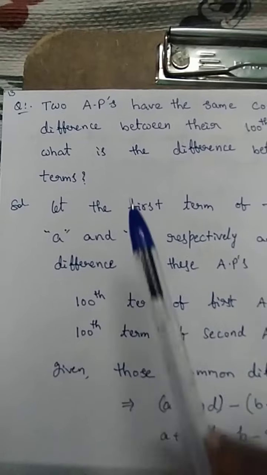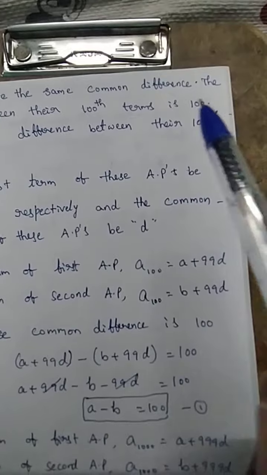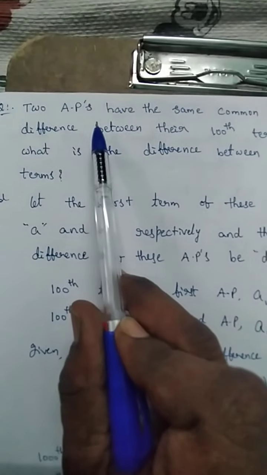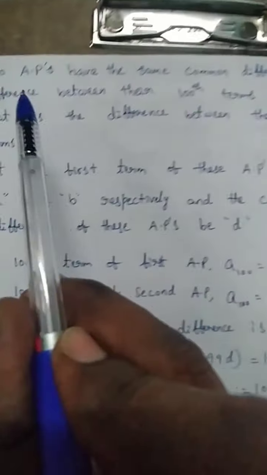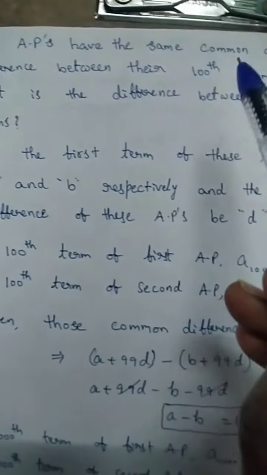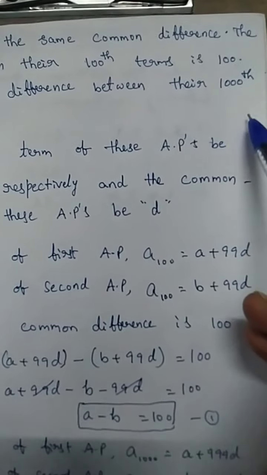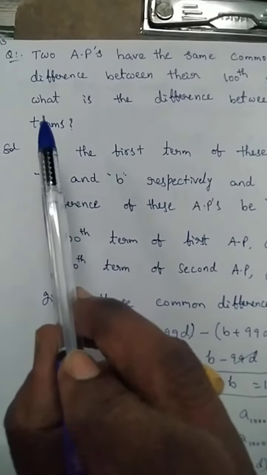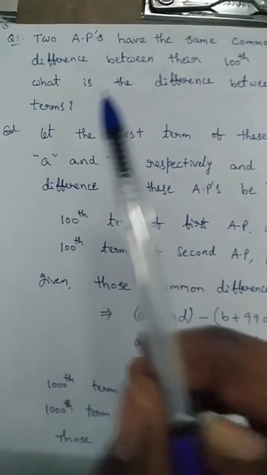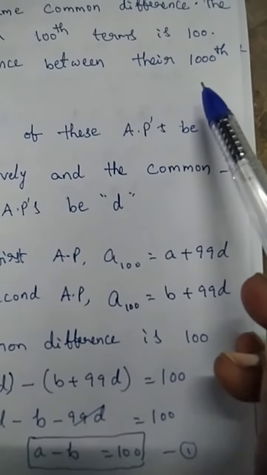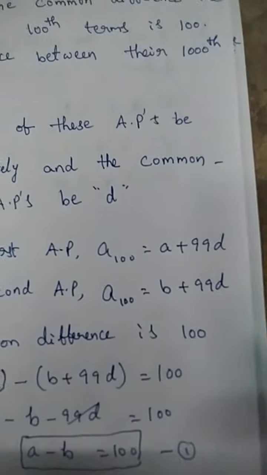The next example: two arithmetic progressions have the same common difference. We can observe two arithmetic progressions at a time. Both have the same common difference. The difference between their 100th terms is 100. Then what is the difference between the 1000th terms? That means we find the difference between the 1000th term of the first arithmetic progression and the 1000th term of the second.